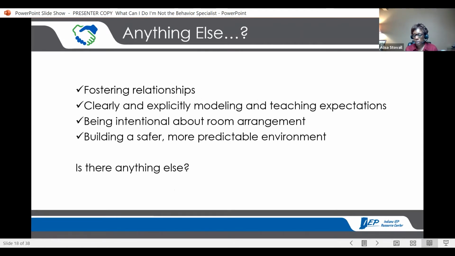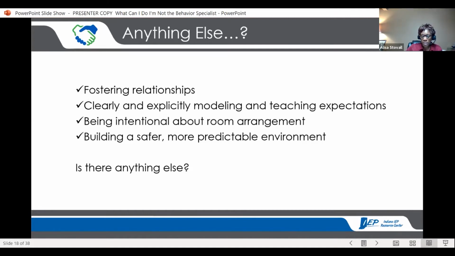So you're kind of probably saying, yeah, I've heard about these things, and relationships and explicit modeling and being intentional about how I arrange the room and building the environment safely. Is there anything else? Come on, Elise, you can do better than this.